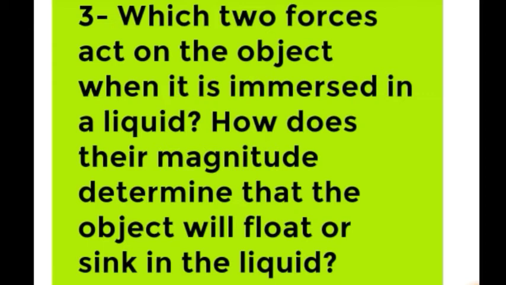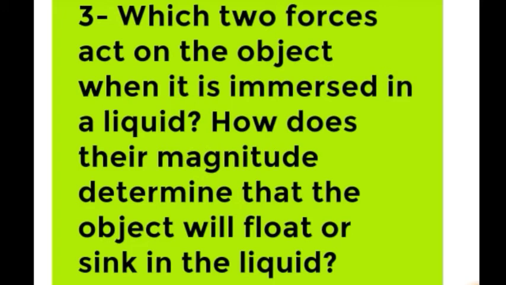The object will float partially above the surface of the liquid. Some part will be above the surface of the liquid and it will float because its weight is less than the buoyant force. This happens when the density of the object is less than the density of the liquid.